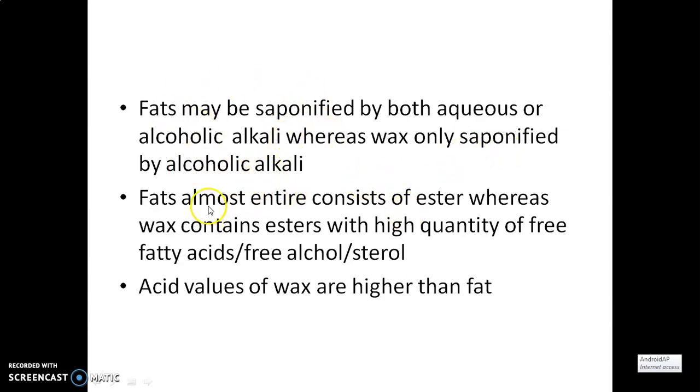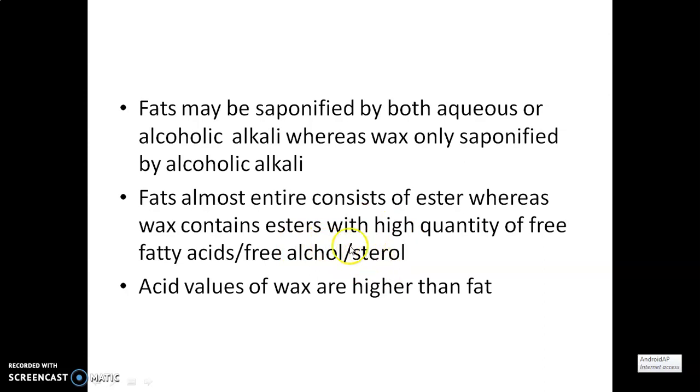The second point of difference is that fats almost entirely consist of ester, whereas wax contains ester with a high quantity of free fatty acids, free alcohol and sterol.